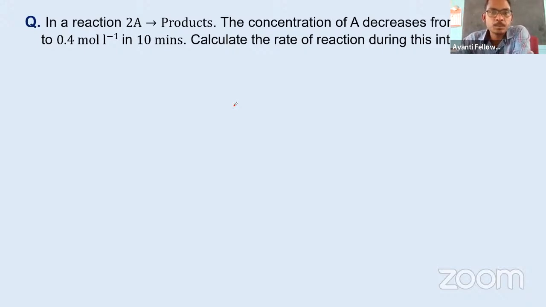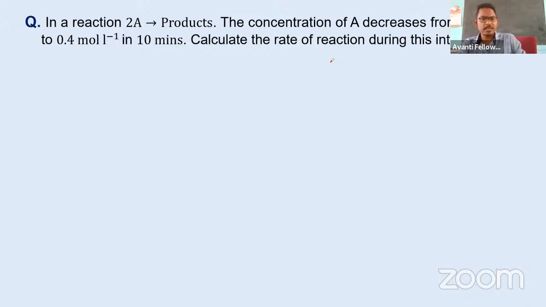ठीक, देखो. So let me read the question. In a reaction 2A gives product, the concentration of A decreased from 0.5 mole per liter to 0.4 mole per liter in 10 minutes. Calculate the rate of reaction during this interval. इतना आएगा क्या? थोड़ा सा अलग आएगा मेरे हिसाब से. देखते हैं, सोल्व करेंगे. The main thing is attempt, वो अच्छा है, ठीक है.